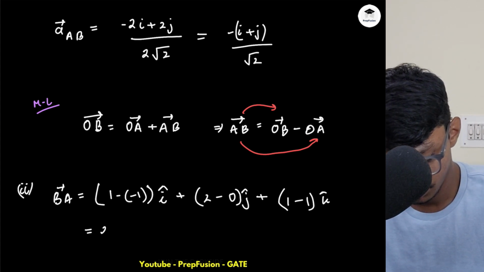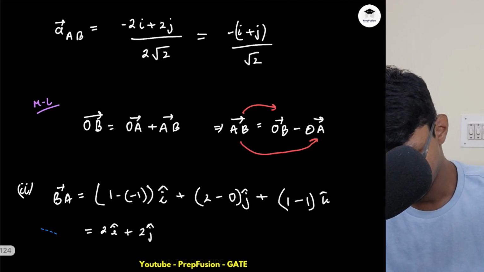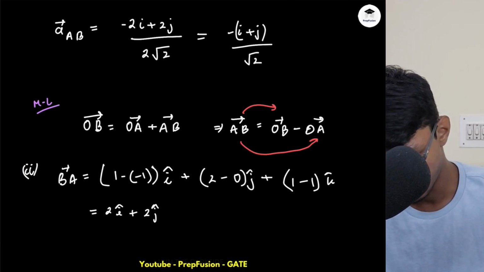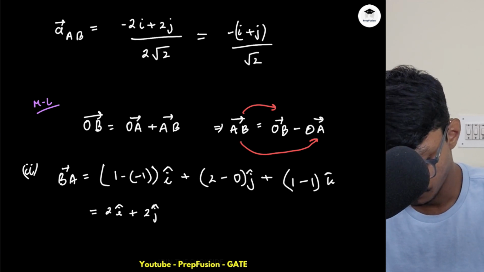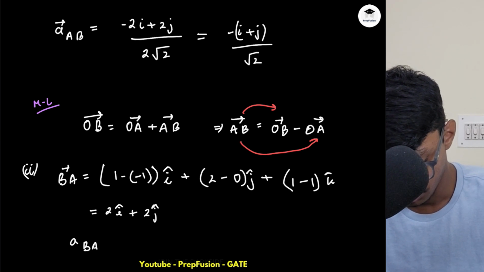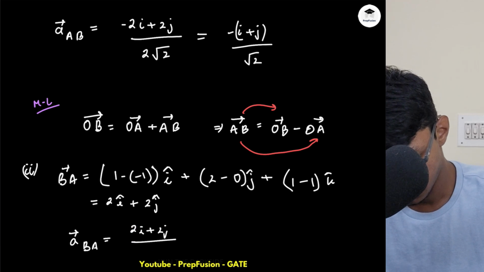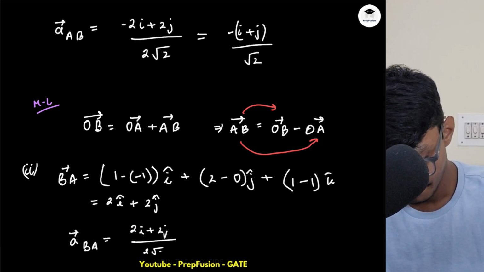So this will be 2i cap plus 2j cap. Now obviously, what will be my direction vector? My direction vector, again, I have to divide by magnitude, and you can use this for the second method also. This will be simply equal to 2i plus 2j divided by 2 root 2, right? So this will be simply (i plus j) over root 2.